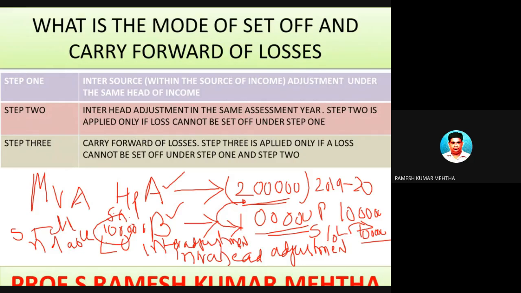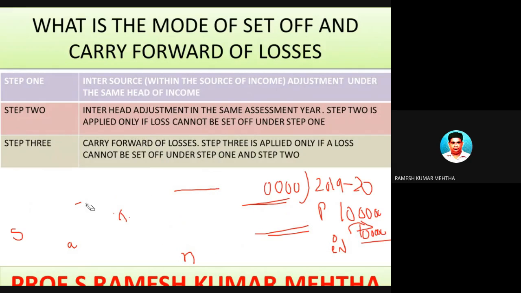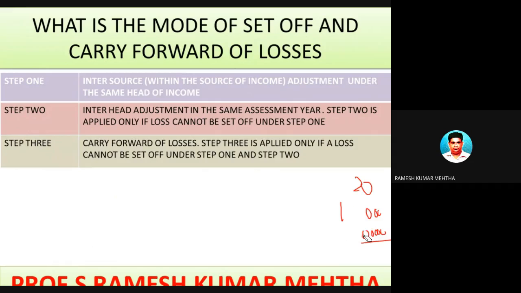So the income tax provisions on the concept of set off and carry forward of losses state that this loss of 1 lakh rupees, which you could not set off this year because of the given situation, can be carried forward and set off against profit of income from house property, if at all it is there.